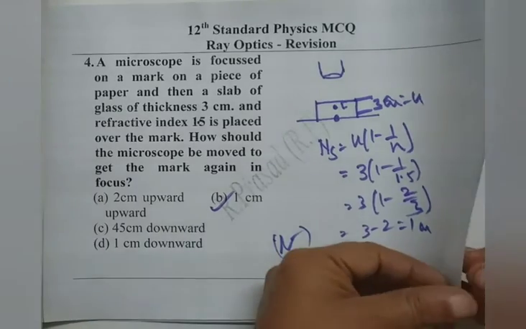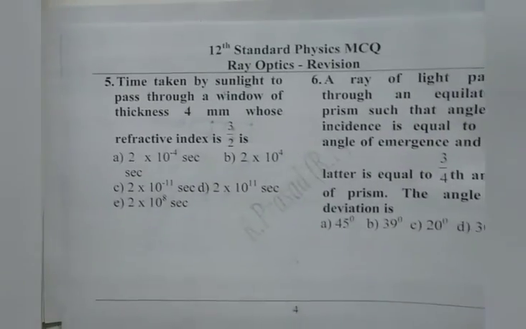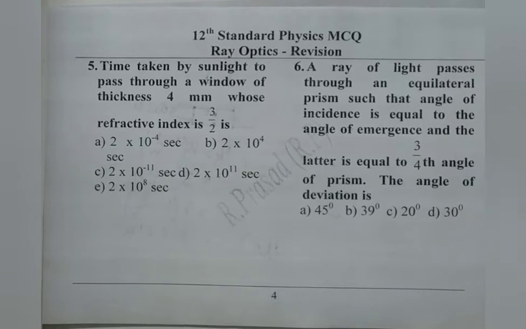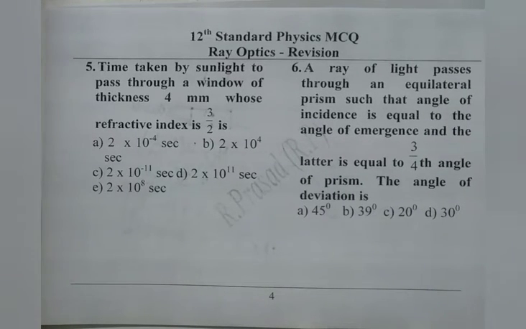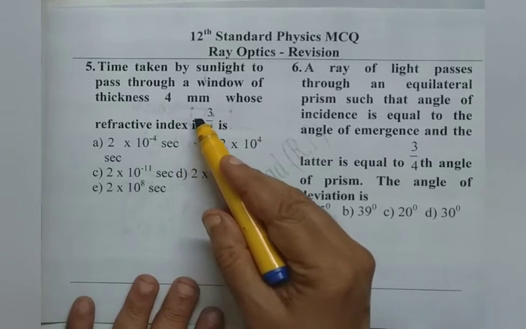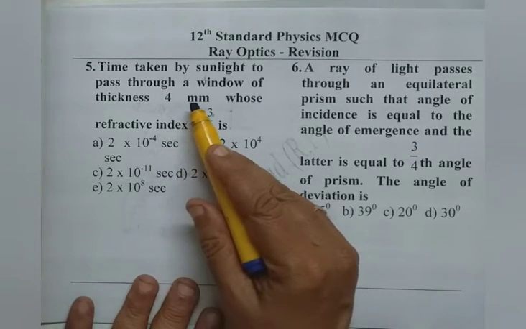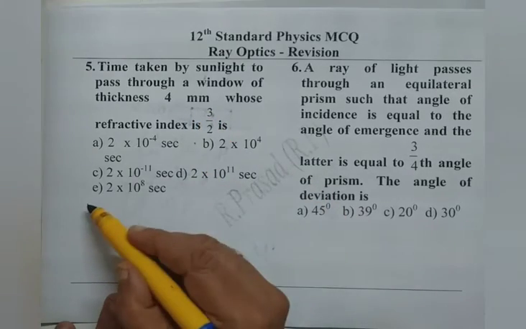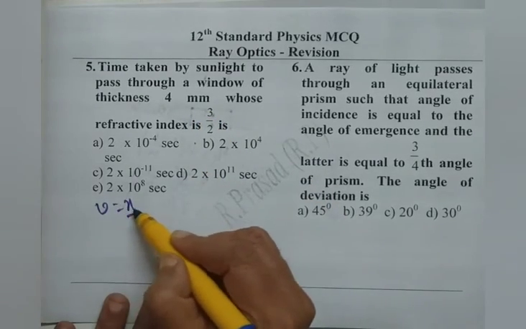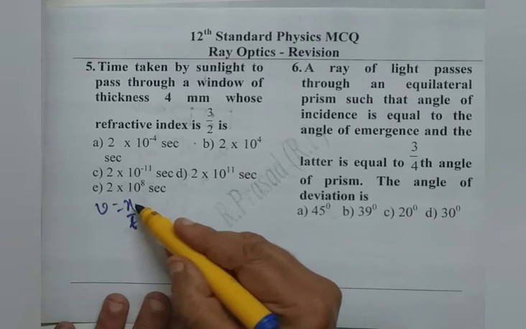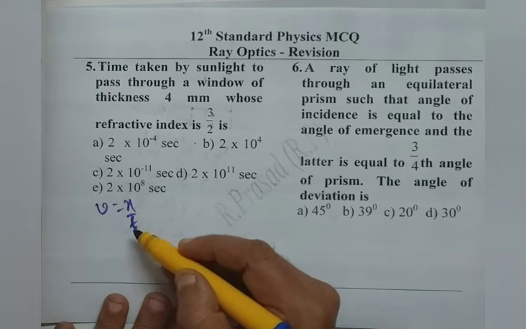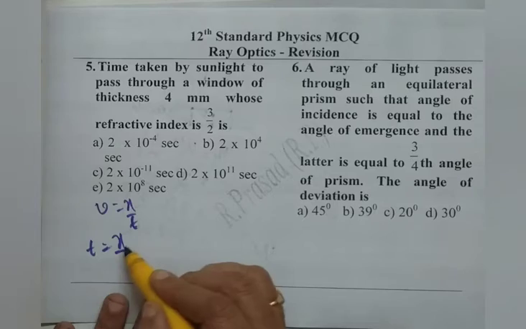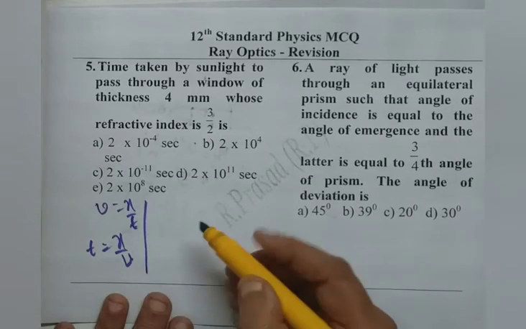We read the fifth question. Time taken by sunlight to pass through a window of thickness 4 millimeter, whose refractive index is 3 by 2. We are given the thickness and asked the time taken by the light to travel. We use the formula V equals x by t, where x is the distance traveled and t is the time taken. So, t equals x by v is the formula to be used.